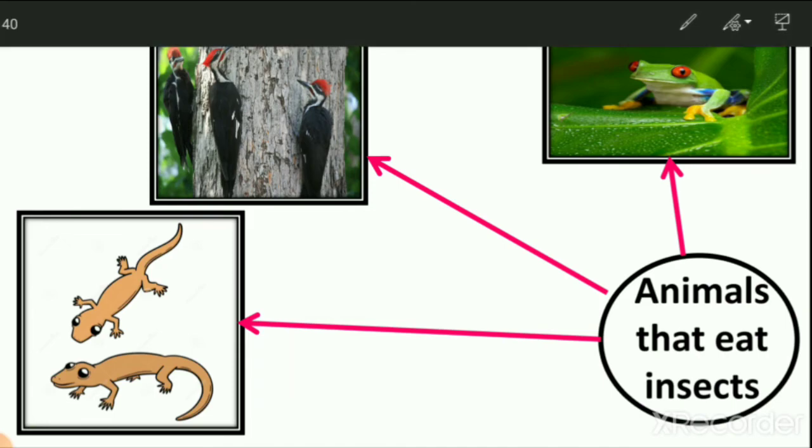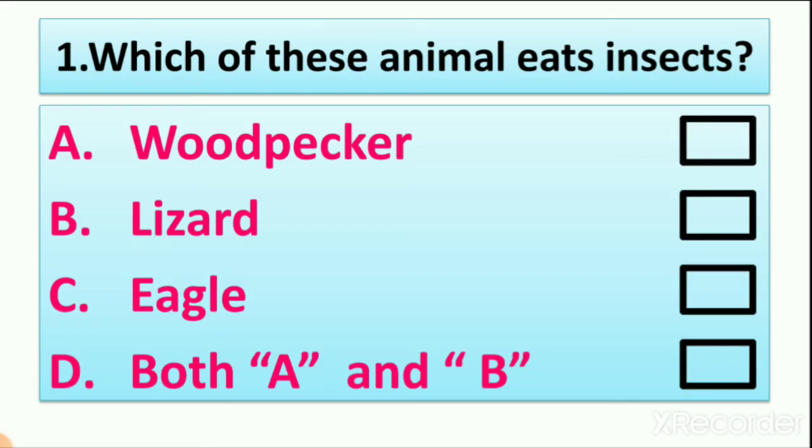So what is the answer? Which of these animals eats insects? We have to choose the correct answer. Both A and B. So we write here woodpecker and lizard eat insects, but we have to choose only one answer. So we cannot tick mark woodpecker and lizard both. That's why we have option D, both A and B, woodpecker and lizard, eat insects and worms. So now you can understand how you have to write this answer.